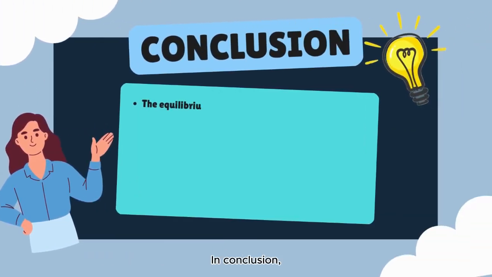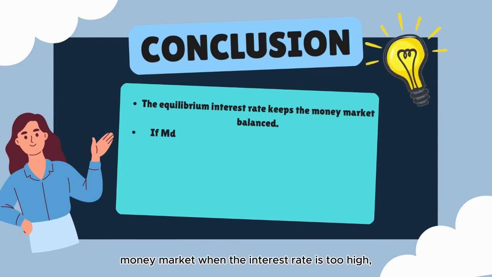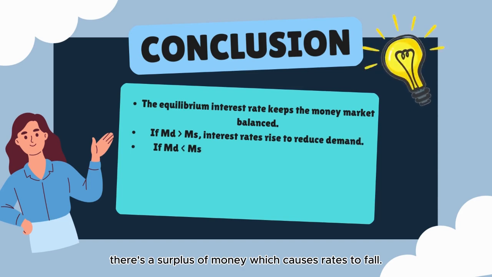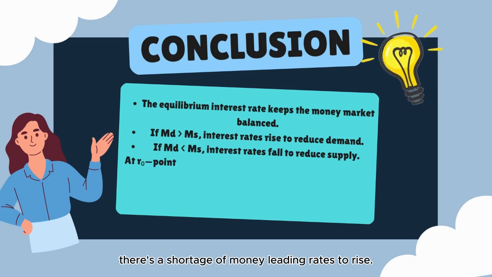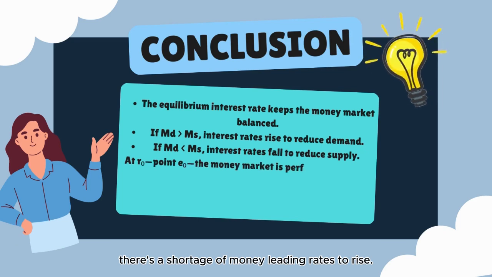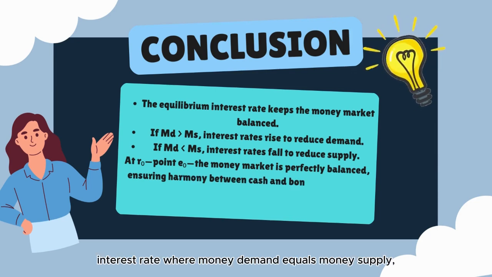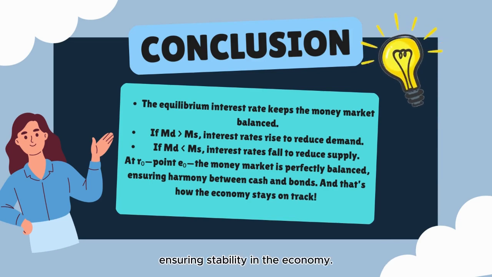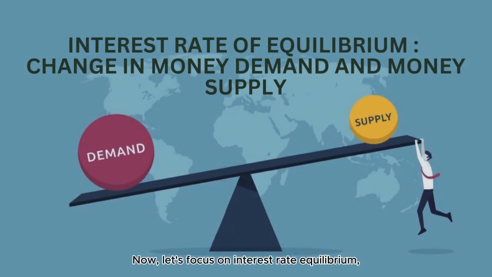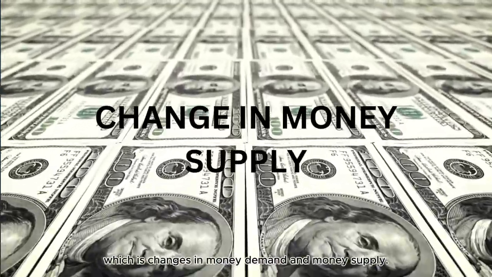In conclusion, the equilibrium interest rate is essential for maintaining balance in the money market. When the interest rate is too high, there's a surplus of money, which causes rates to fall. When the interest rate is too low, there's a shortage of money, leading rates to rise. Through this adjustment process, the market naturally moves toward the equilibrium interest rate, where money demand equals money supply, ensuring stability in the economy.